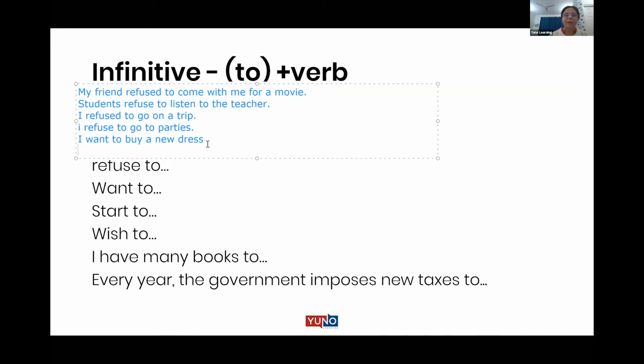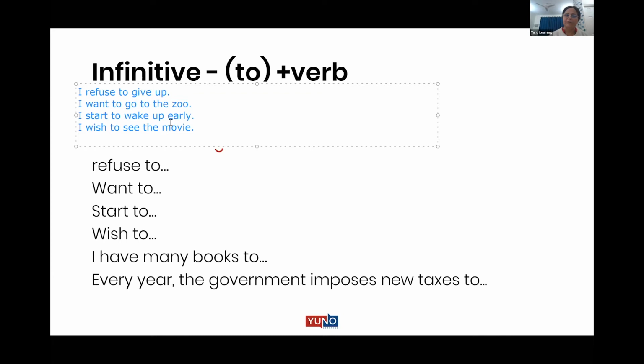I want to buy a new dress. So we always want to do something. I cannot say I want buying a new dress. I cannot say I refuse going to parties. Let's look at more. Because most of you have shared only with me. So let's have this. I refuse to give up. All right. So you are persistent.